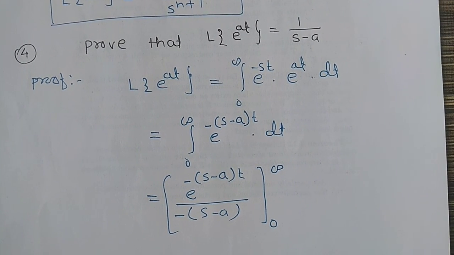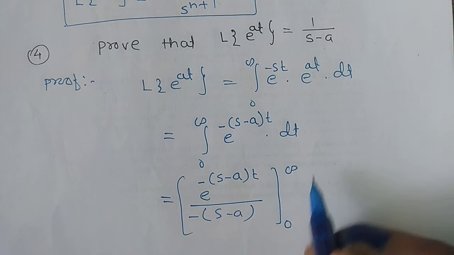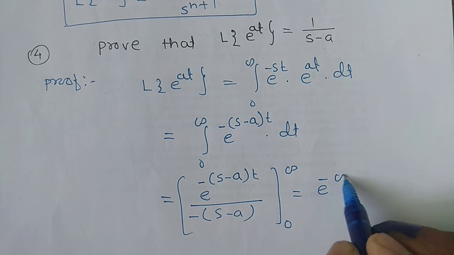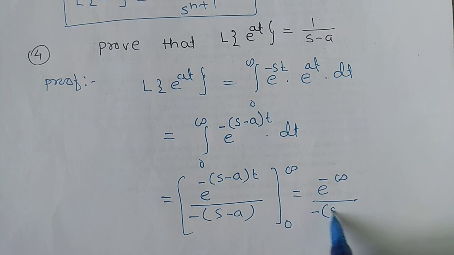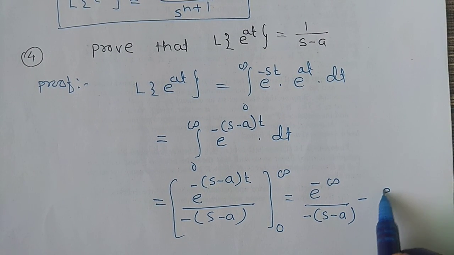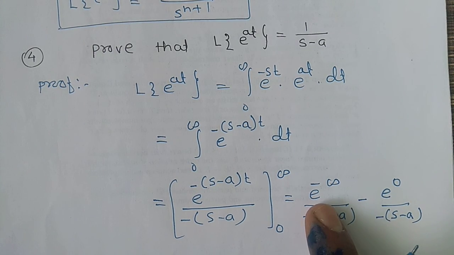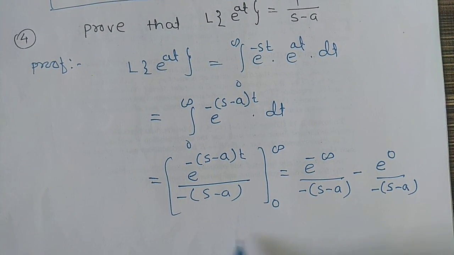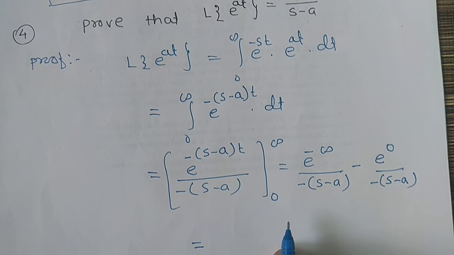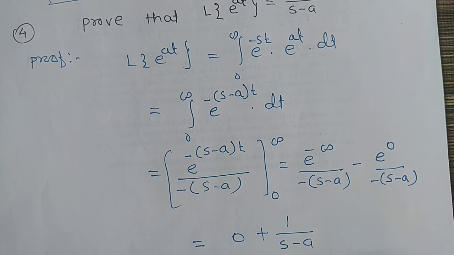If we put the limits here, e raised to minus infinity divided by minus s minus a, minus e raised to 0 divided by minus s minus a. Value of e raised to minus infinity is 0. Therefore this becomes 0 minus minus plus 1 by s minus a.